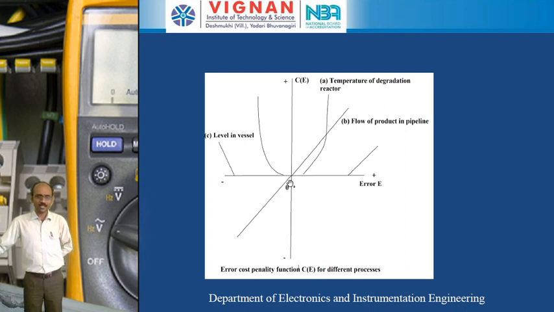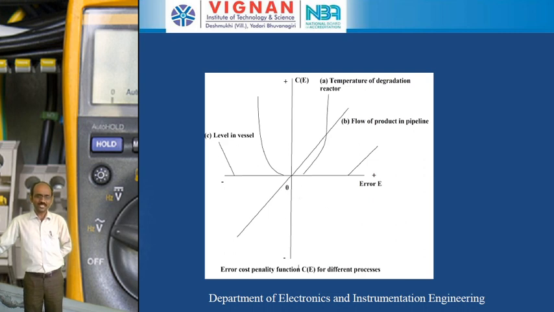Suppose the optimum flow rate is not obtained, then the error may be either positive or negative. If the error is positive or negative, then also we will be getting the C of E value. In this case, if you compare the C of E value with the error, it will be linear. Linear means if you take the slope at any one point, it will be equal to 1. Okay. So in this case also, we will be getting some penalty cost for rectifying that particular flow rate.